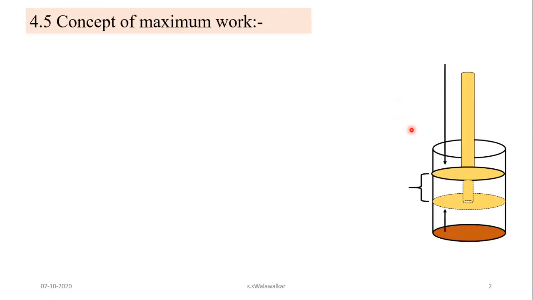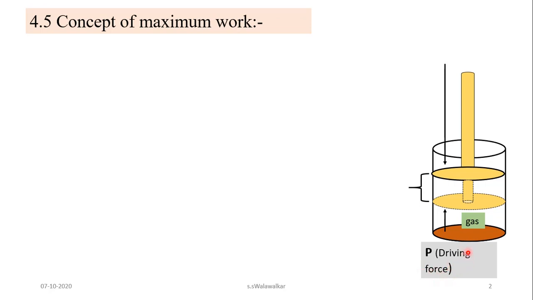For that, consider a cylinder fitted with a movable, weightless, frictionless piston, and a certain amount of gas is enclosed in this cylinder. The pressure of this gas is denoted by P, and it is nothing but the driving force.